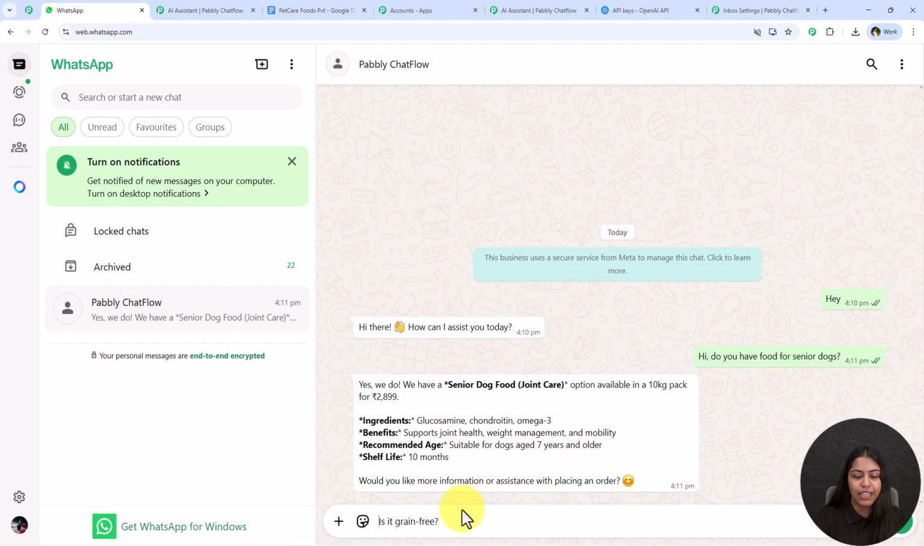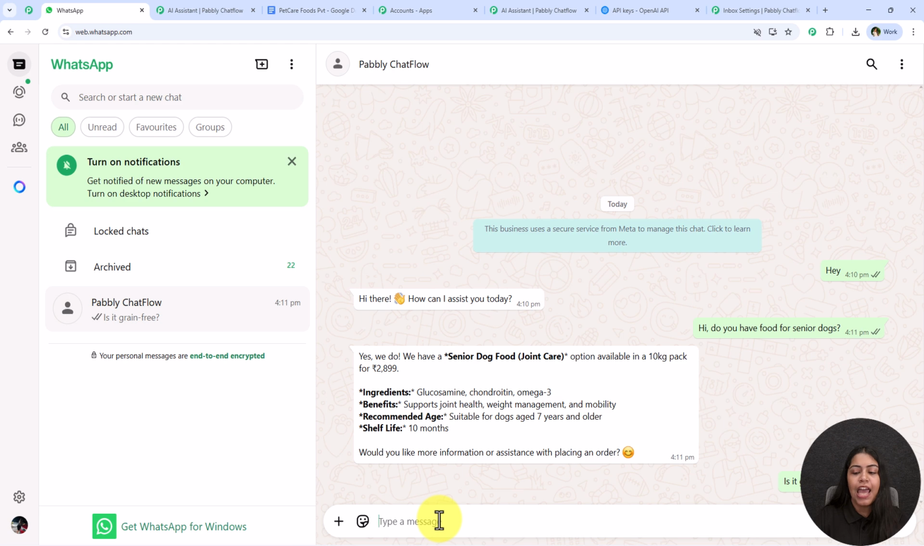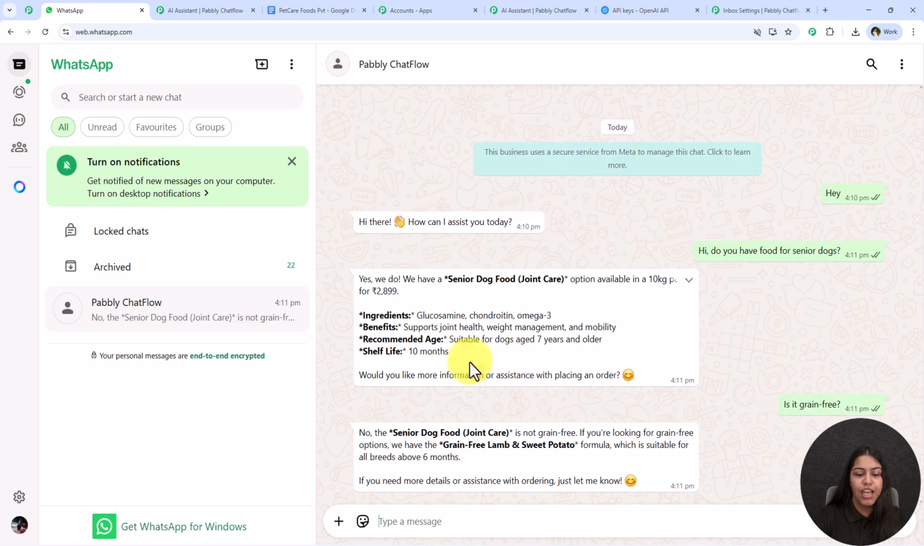Let's say I'm going to ask another question, is it grain free? I'm going to simply ask this question, an automatic reply will be generated. You're going to see it is saying, no, senior dog food is not grain free. If you're looking for grain-free options, we have this formula.